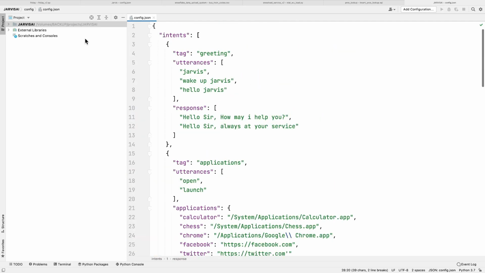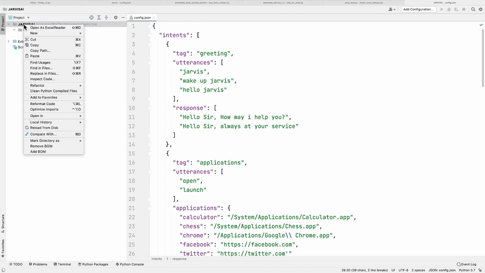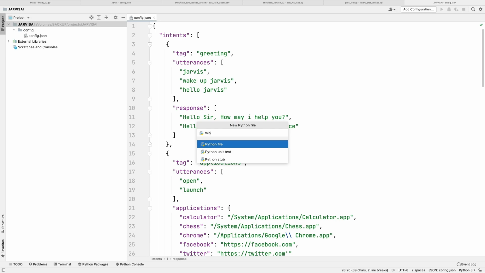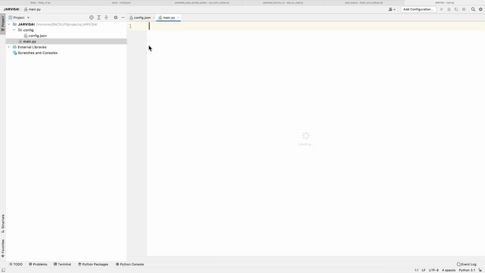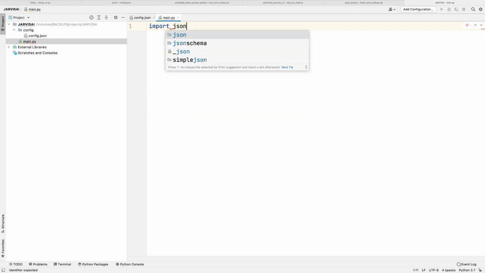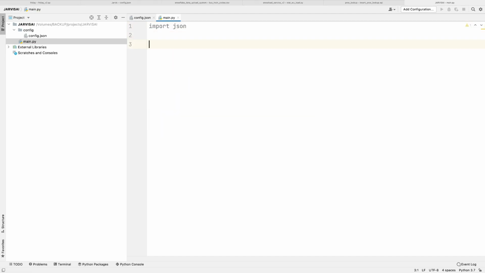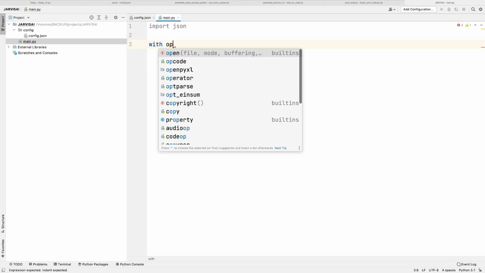Now let's implement this in our code. So for now I am going to create a single script named main. And how can we read this config file? It is in JSON format, so we need to import the JSON module, and I'm going to read it.